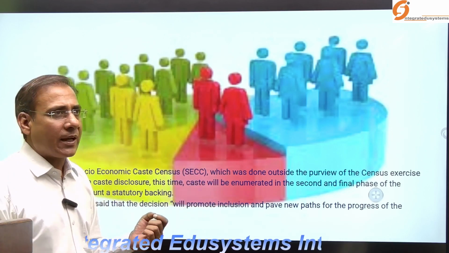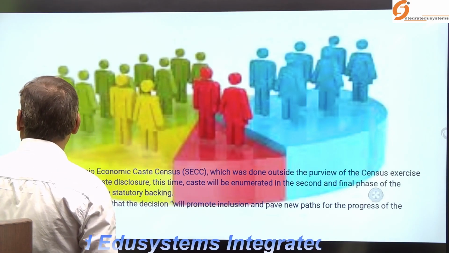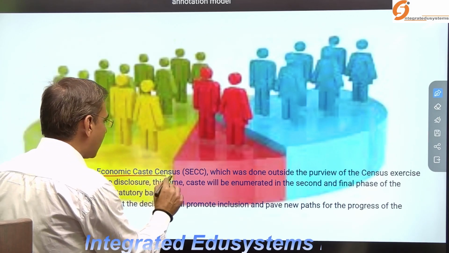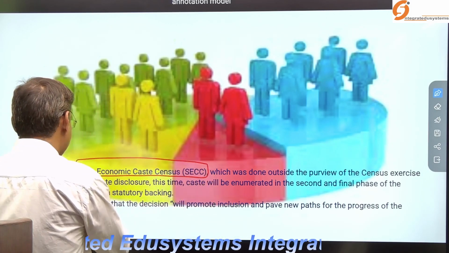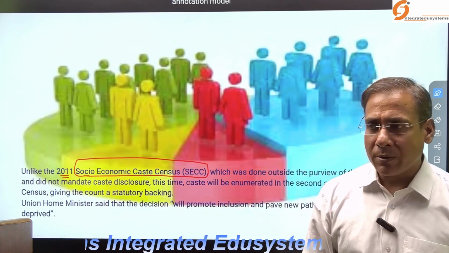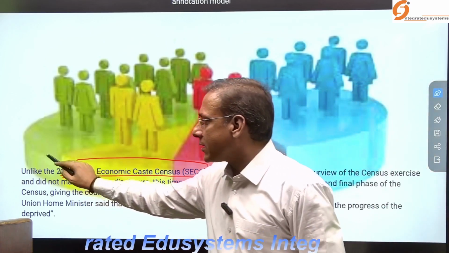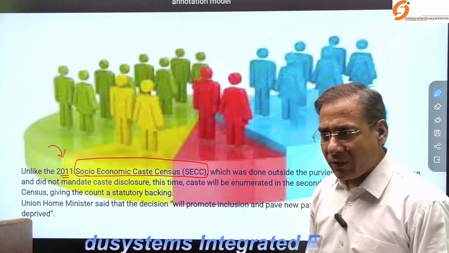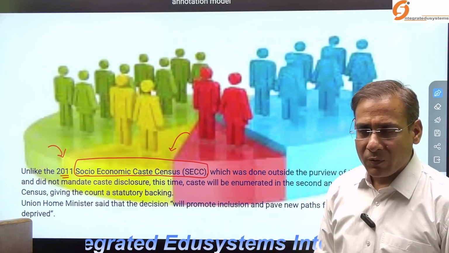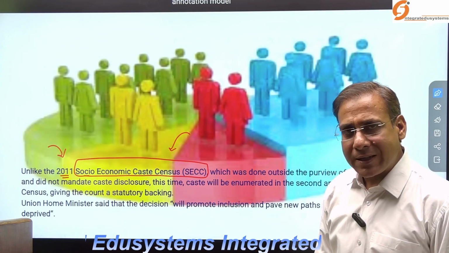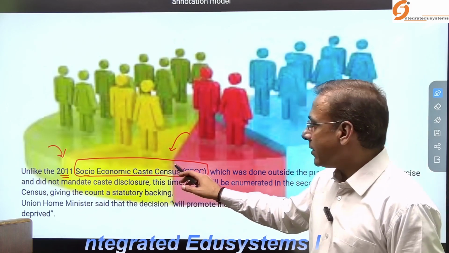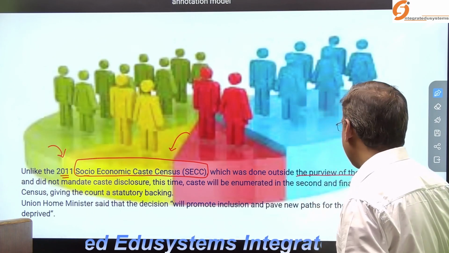That 2011 caste survey is known as the Socio-Economic Caste Census, SECC. So what I have said is that in 2010 a resolution was passed, and based on that, the government decided to conduct a survey. That survey is called the Socio-Economic Caste Census, which was conducted in 2011 along with the census. So it was done parallelly, but outside the purview of the census.